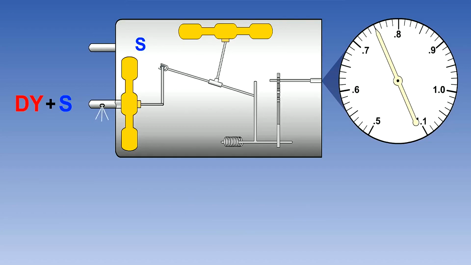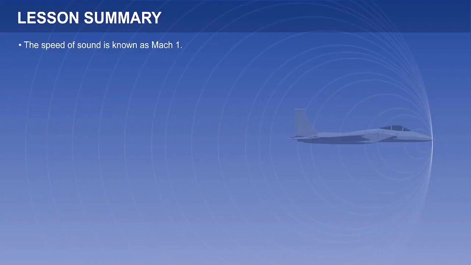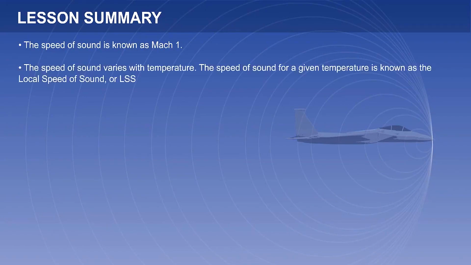This concludes the lesson. A brief summary follows. The speed of sound is known as Mach 1. The speed of sound varies with temperature. The speed of sound for a given temperature is known as the local speed of sound or LSS. The local speed of sound at sea level in ISA conditions of plus 15 degrees Celsius is 661 knots.